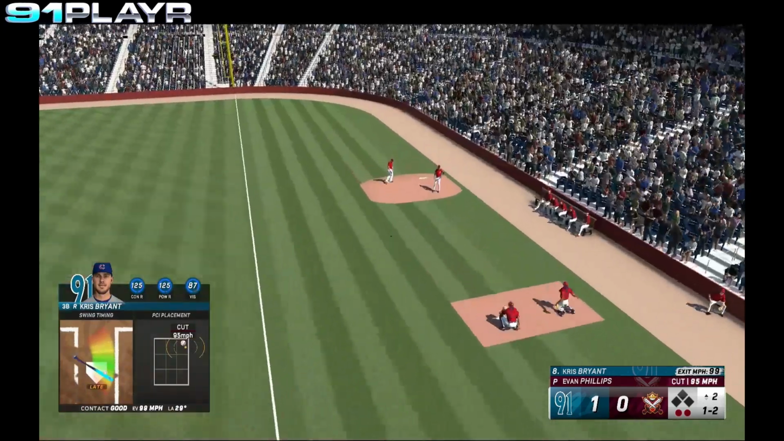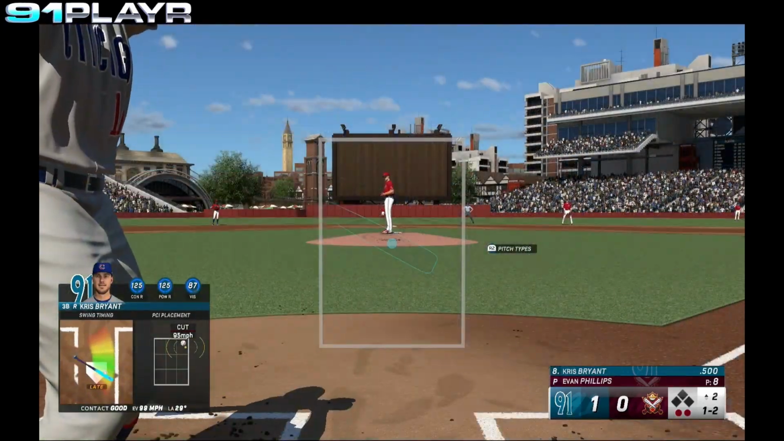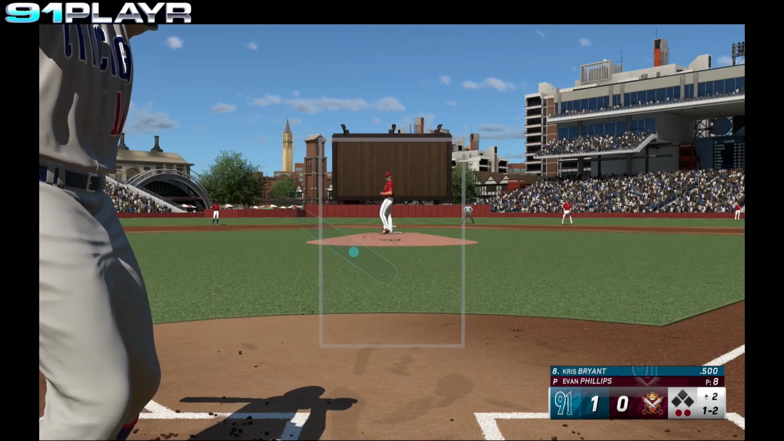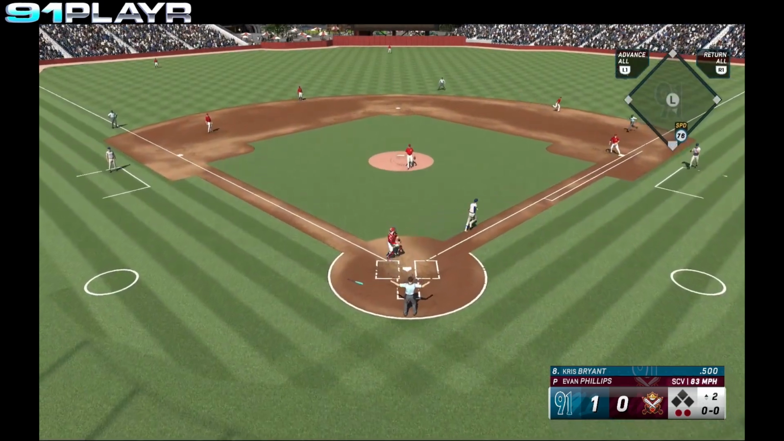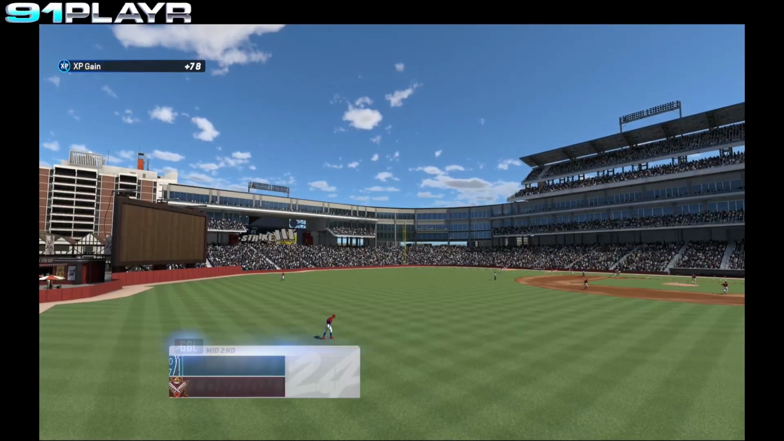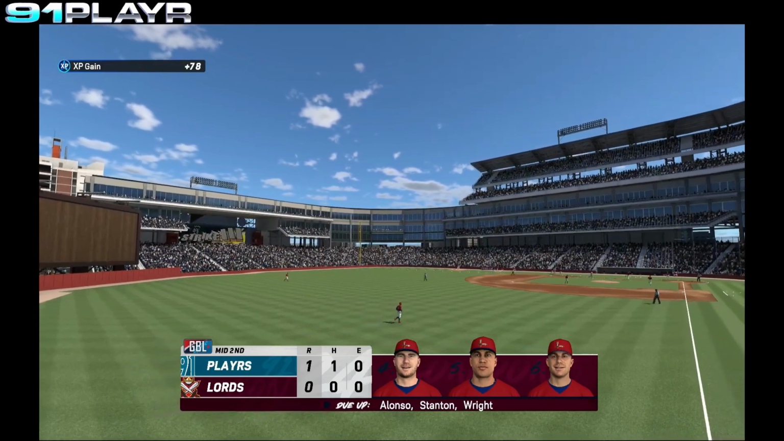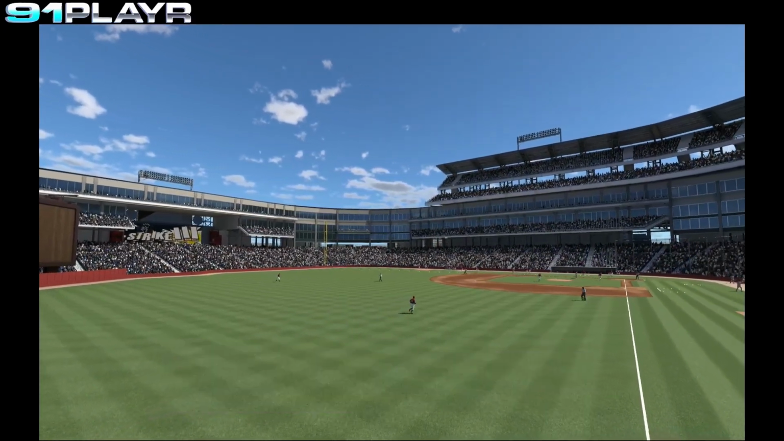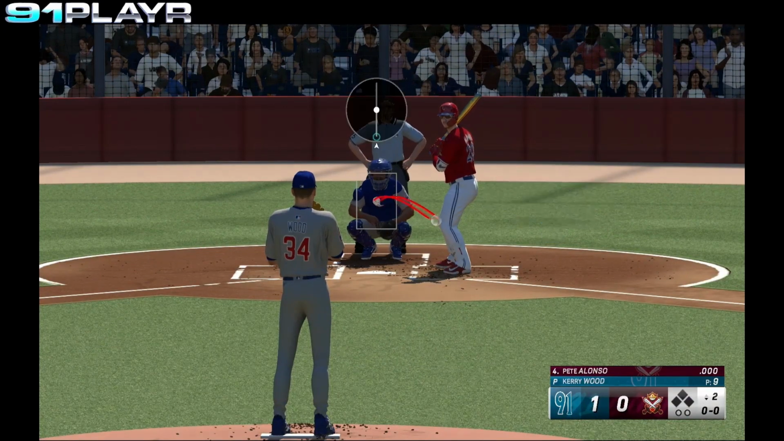Bryant drives that ball deep down the first base line. Foul out of play. 1-2 is the count still. Swing and a miss. Ball's in the dirt. Throw to first in time. Bryant's down on strikes. The Cubs do nothing. We go to the bottom of the second. Alonso, Stanton, and Wright coming up for the Lords. Kerry Wood back out on the mound for a second inning of work.